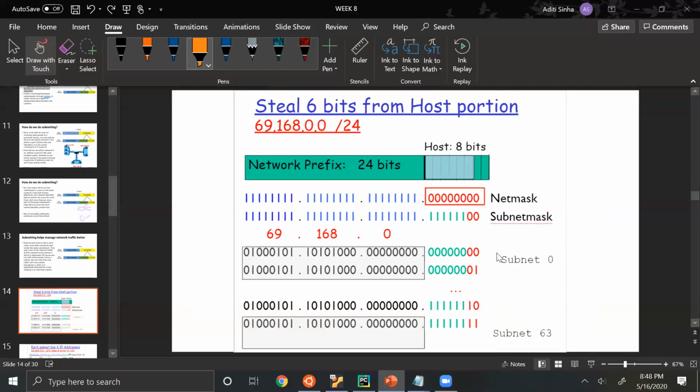And in every subnet, you can have 00, 01, 10, 11, 4 addresses, out of which the first and last address will still be reserved. So now in every subnet, in this case, we can have 2 hosts.